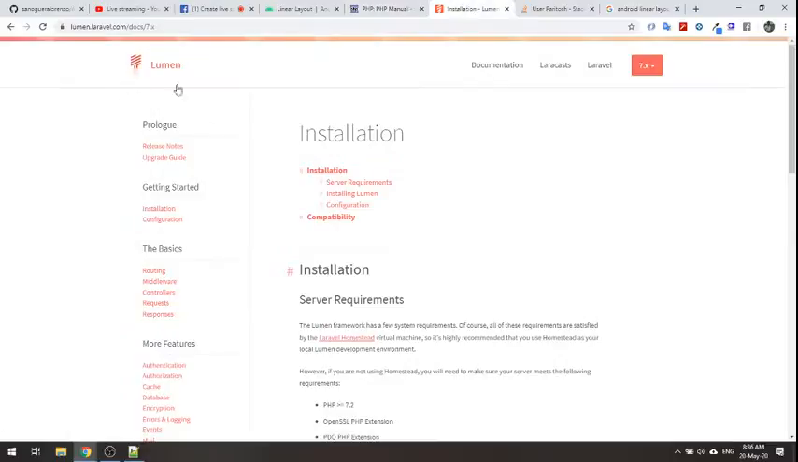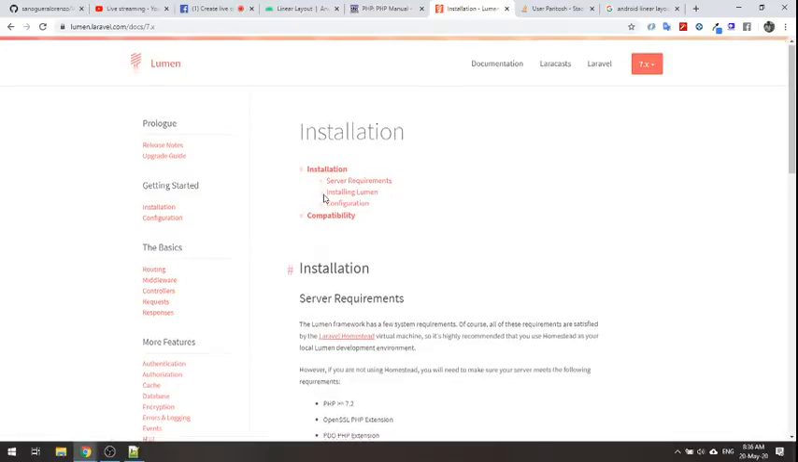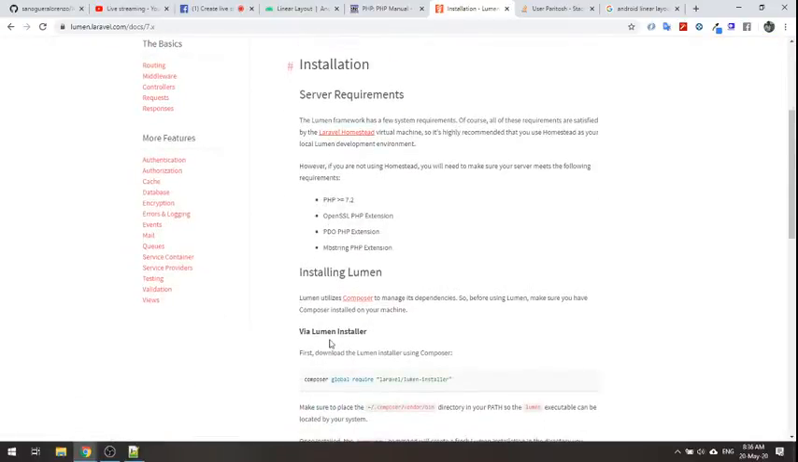Next thing is documentation for Lumen. This is the framework we will be using for developing REST APIs. Same thing here, installation and all those things.